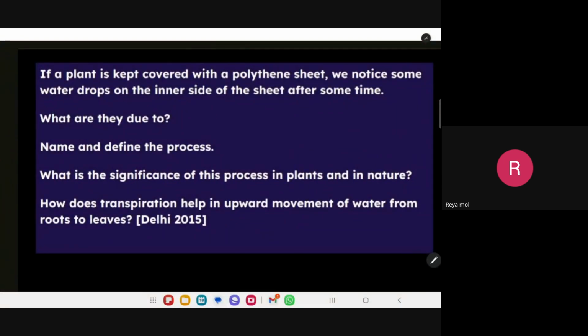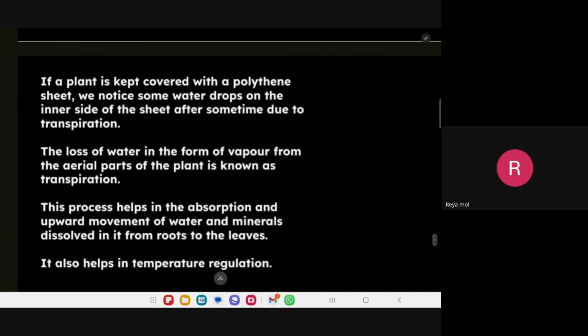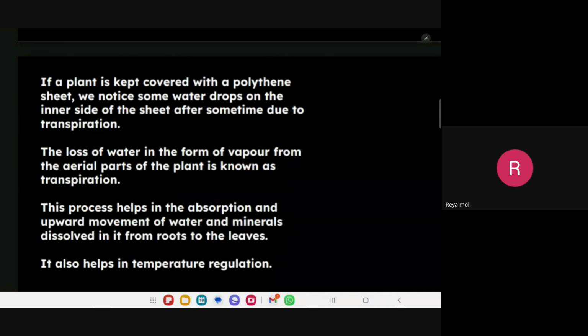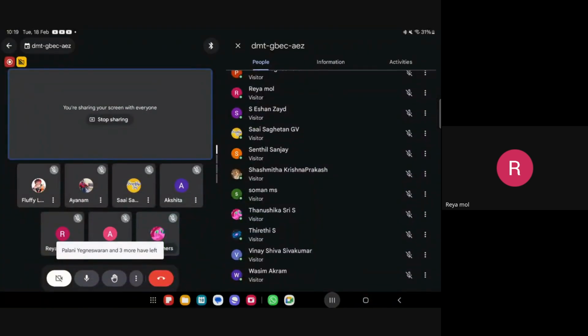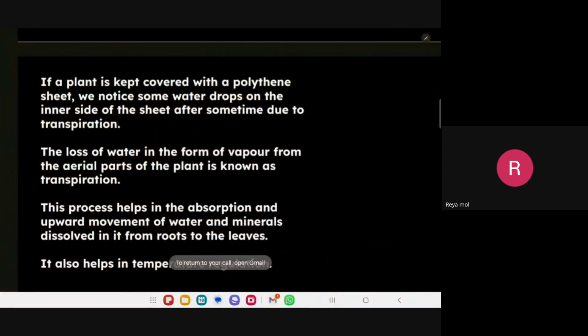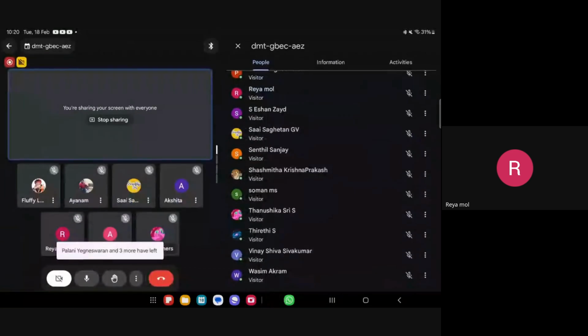Then how does transpiration help in upward movement? Look, this is the answer. Read this answer, Nityashri. Is Nityashri online? Parthiban? Is Parthiban there?